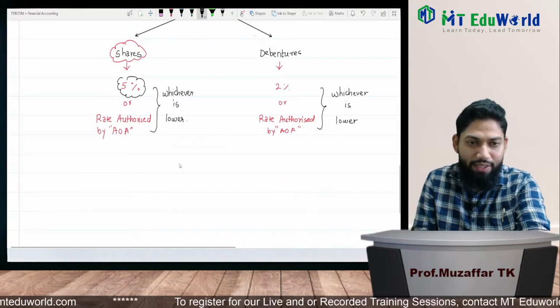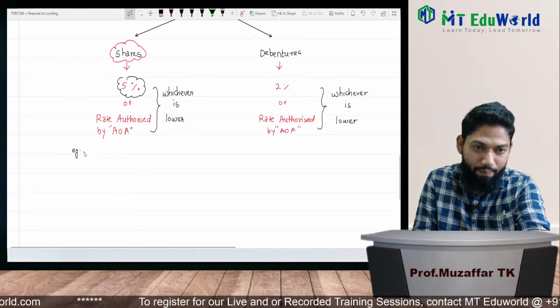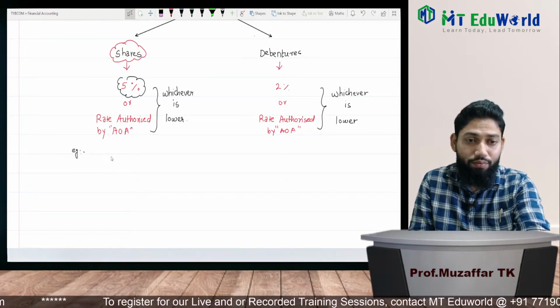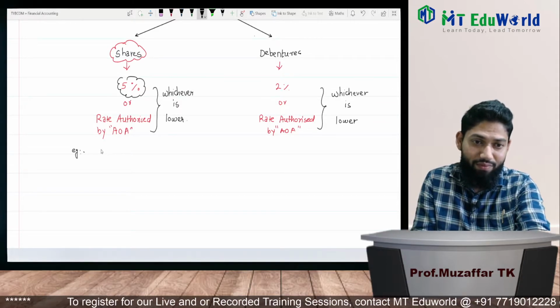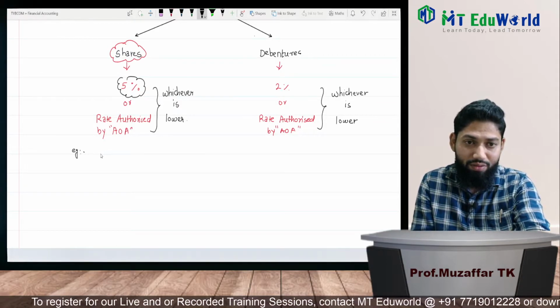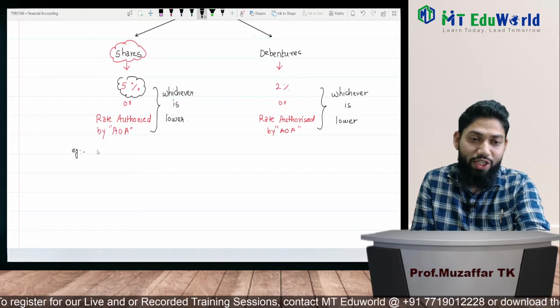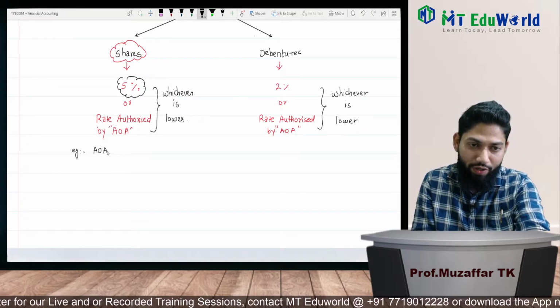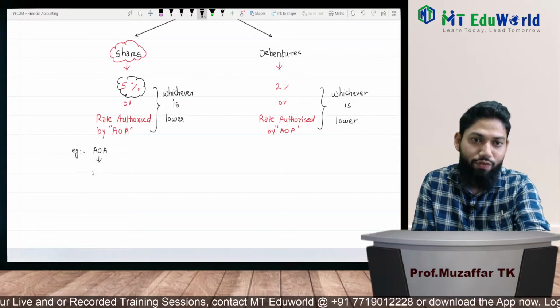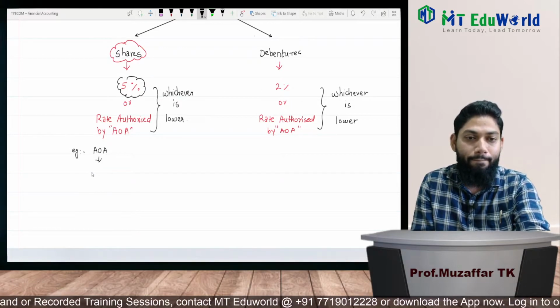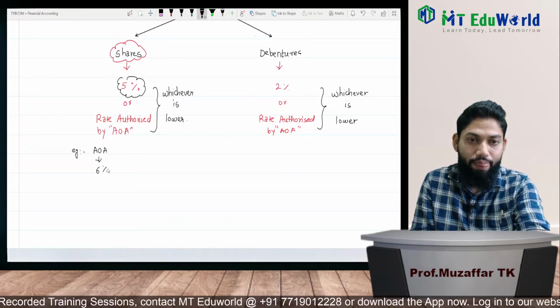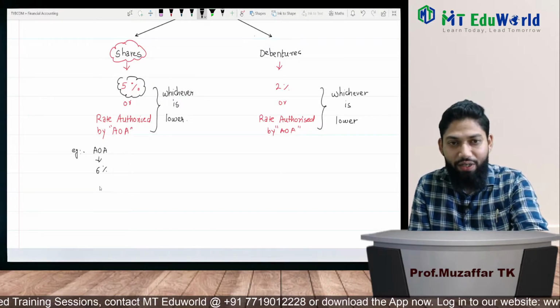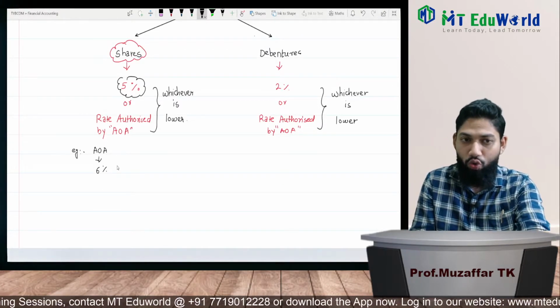For example, let us take one example here. The rate as authorized by AOA, meaning article of association, is, for example, 6%. But can we give commission at 6%? No. Why?